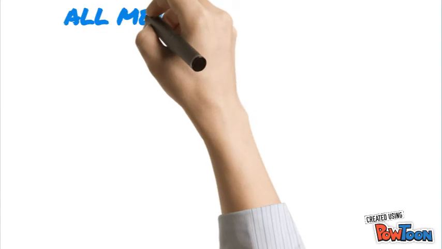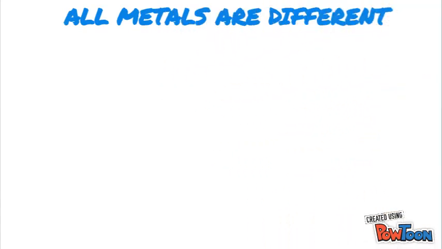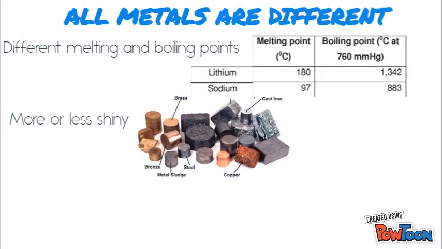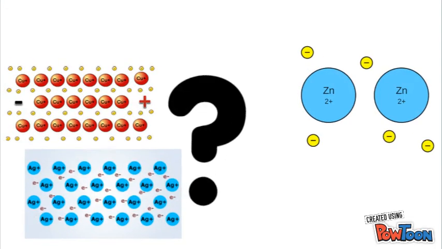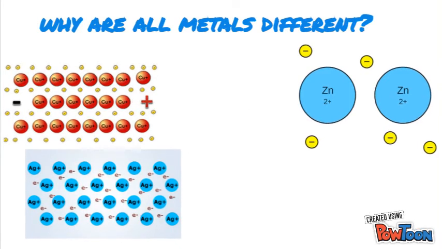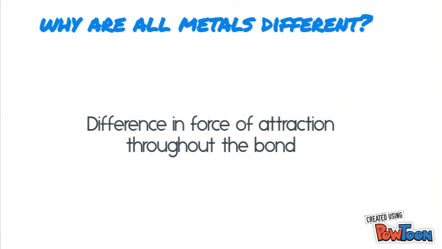Even though all metals share the same properties, they are all different. All metallic bonds have different melting and boiling points. Some are less shiny and some are less malleable. But why? If all metals form the same type of bond, why are all the properties a little different? The answer is because of the difference in the force of attraction throughout the metallic bond.